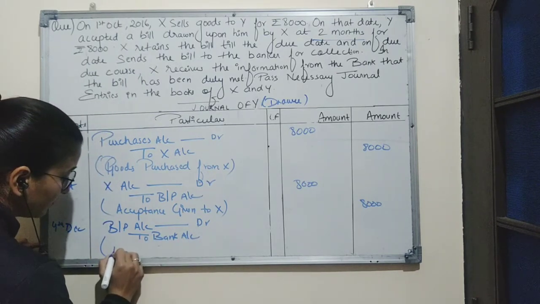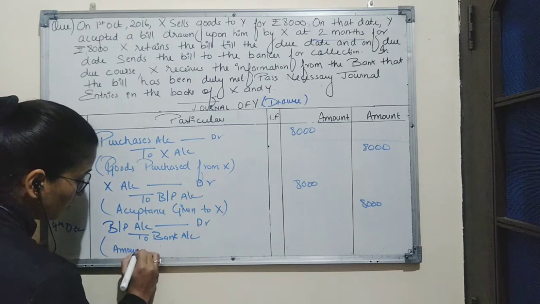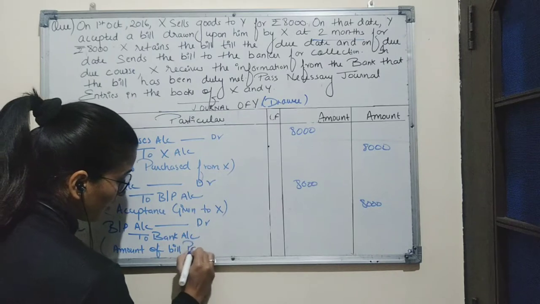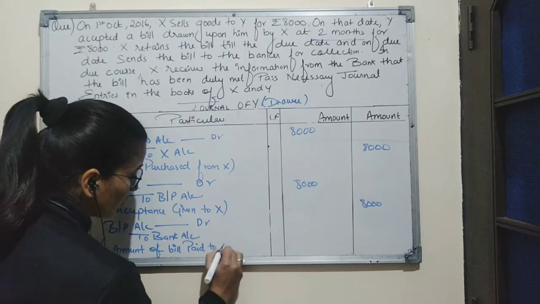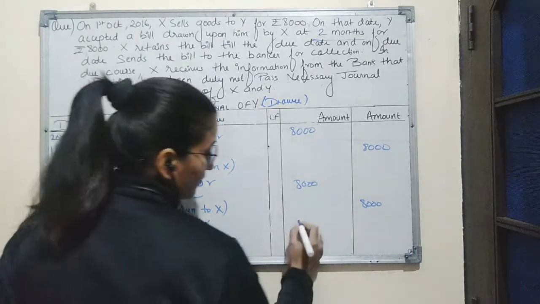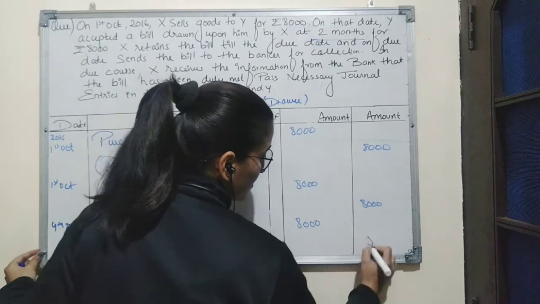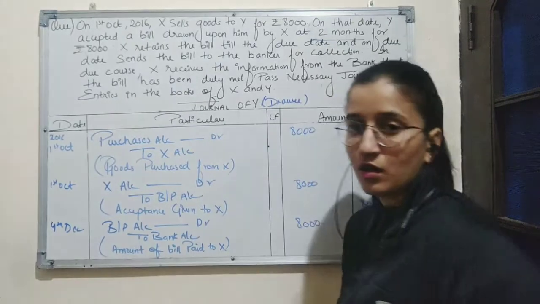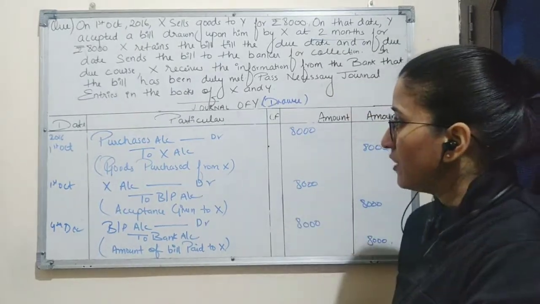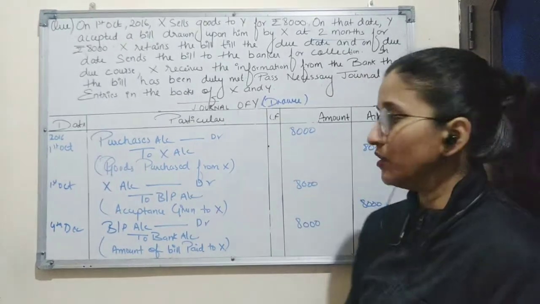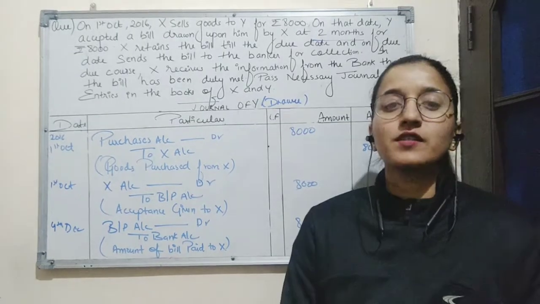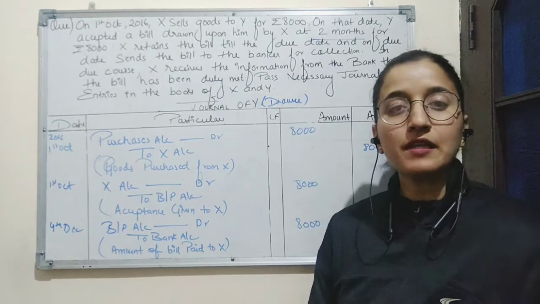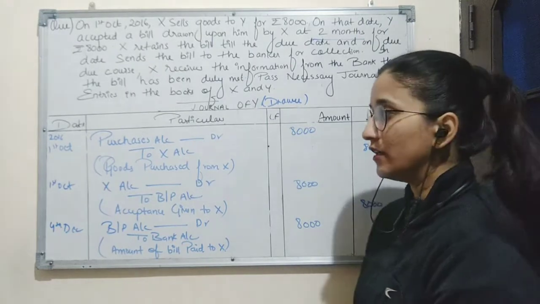Narration will be amount of bill paid to X. Amount of bill is 8,000. So these are the entries which will be passed in the journal of Y. So this is how question based on the fourth case where bill is sent to the bank for collection is solved.